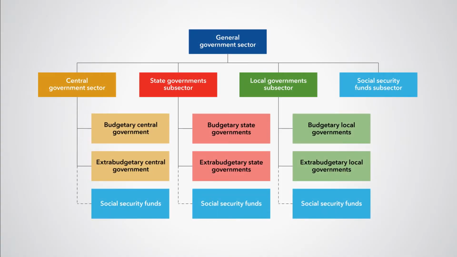We make provision for 3 subsectors of general government in macroeconomic statistics: central government, state governments, and local governments. Not all countries have all 3 subsectors. In countries that have only a central government, the central government equals the general government sector. Or a country may have a central government and one other level of government, such as local governments. Countries may have more than 3 subsectors. In such a case, the general government units should all be classified to one of these 3 subsectors.